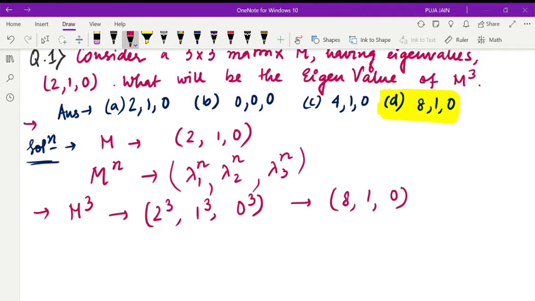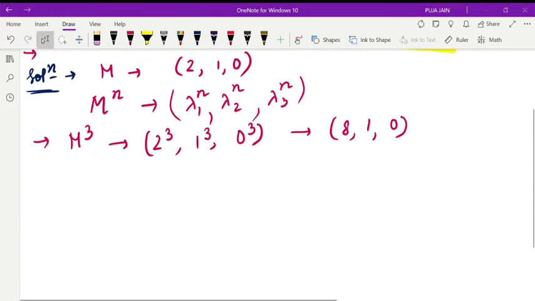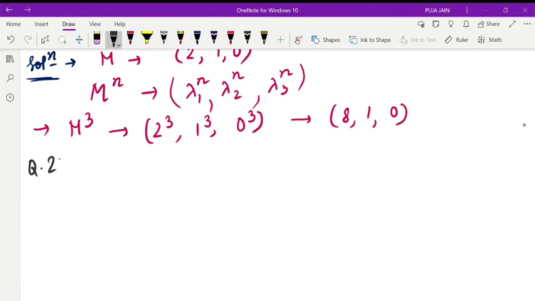The next question. Question 2. It is said a matrix A is defined as 1, 0, 0, 9, 2, 0, minus 4, 5 and 3.